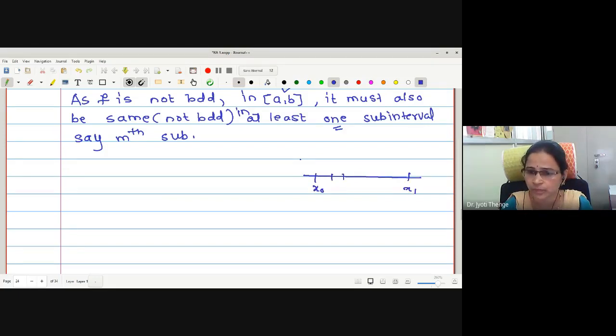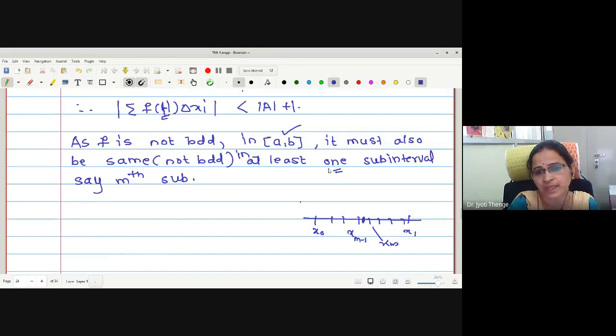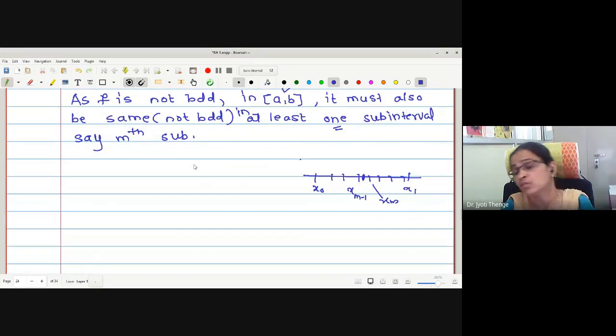Function is not bounded in the mth subinterval x m minus 1 to x m. It means there is some point in the mth subinterval for which the function value is not bounded. Then what about the rest? For the rest of the intervals, one can say the sum value is fixed. I am saying at least in one, that is m. There may be more subintervals also, but here we are assuming that in the mth subinterval the not bounded condition is going to hold.